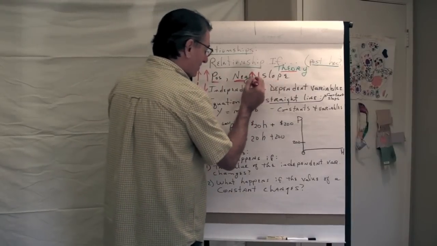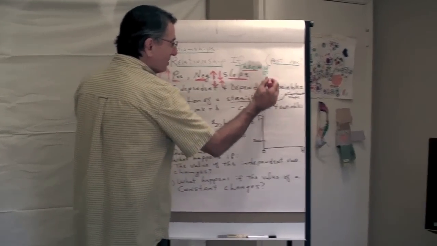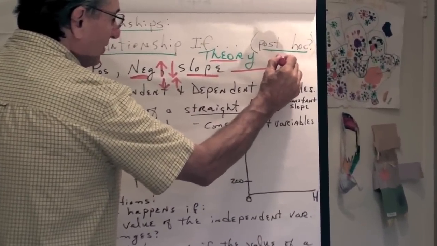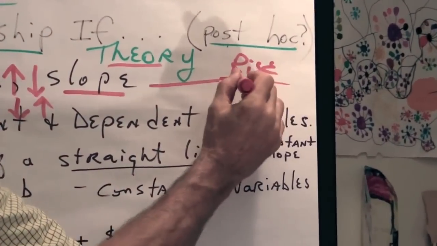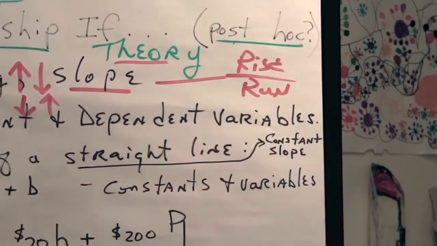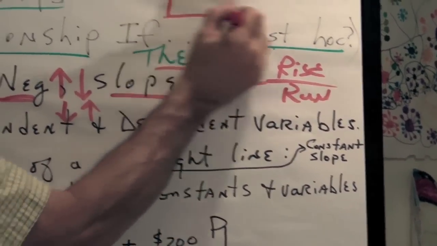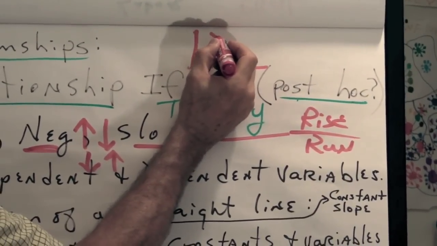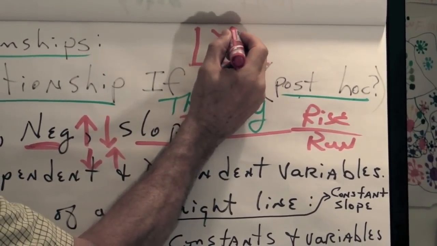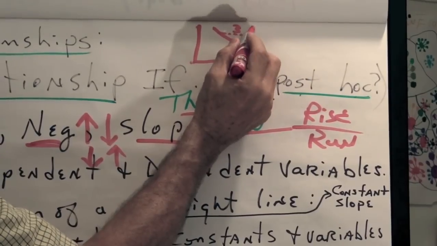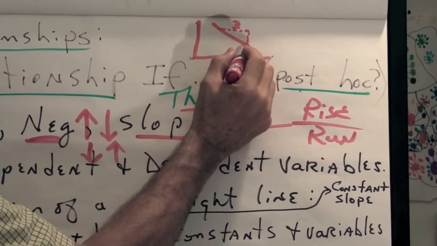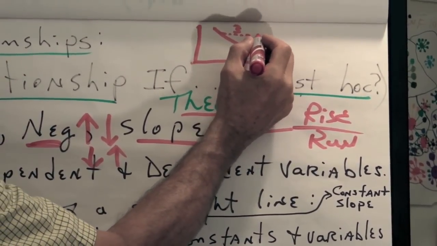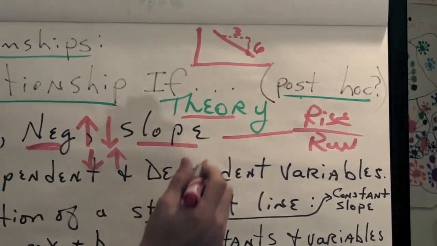Negative relationships have a negative slope. Slope is equal to the ratio of rise over run. So when we look at a diagram, this has a negative slope because if we run 3 units, it doesn't matter how far we run, just run some distance, and then let's say you have to go down 6 units to hit the hill.